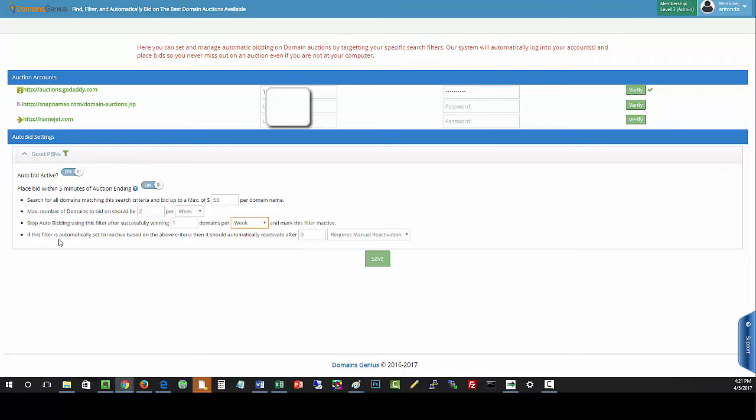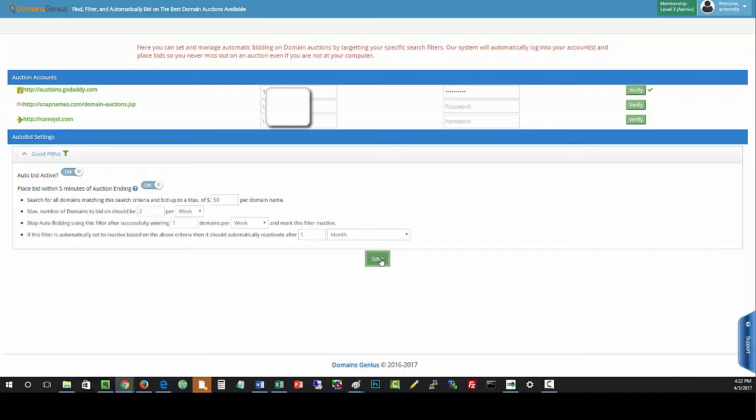Now if this filter is automatically set to inactive based on the above criteria, then it should automatically reactivate after a period I choose. I can say, let's say, requires manual activation. Say I'm happy with winning this 1 domain for the week and I want it to stop. It'll stop, and I have to go back in here and click that I want to restart the filter. Or let's say I don't care, I'm ready to go. If I buy 1 for the month, let's go ahead and start it back up. So if I won this 1 domain for the week, we're going to stop, wait for 1 month, and then reactivate.